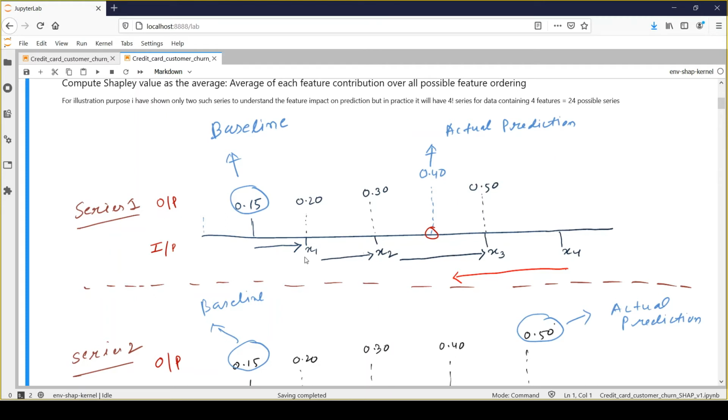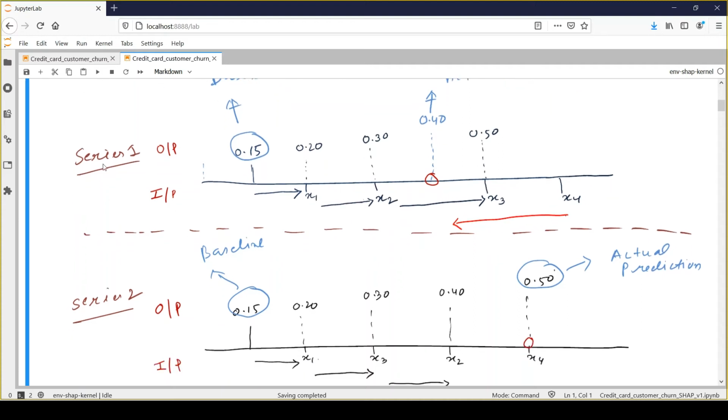But here, what we have assumed is that x1, x2, x3, and x4, the feature values, will come in this sequence. But in practice, it can have a different combination of all these feature values, right? So it can have factorial 4, which is equivalent to 24 possible series. So let's take another series. So that's the example of the first series.